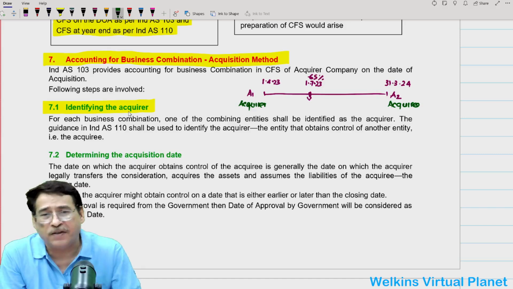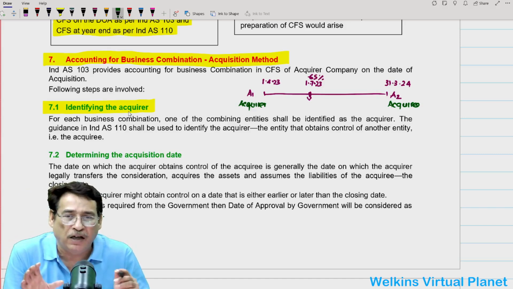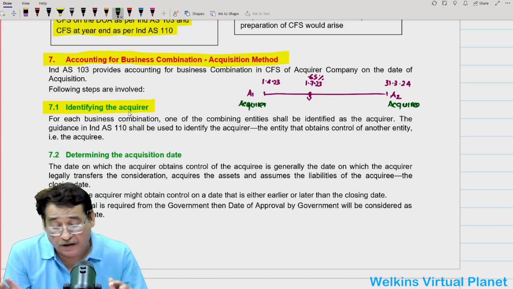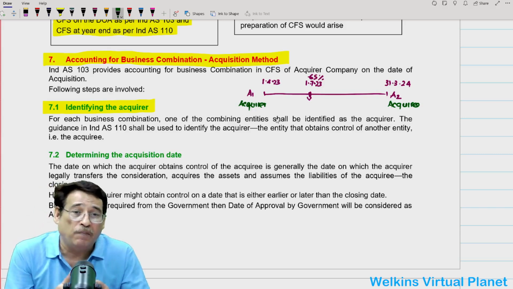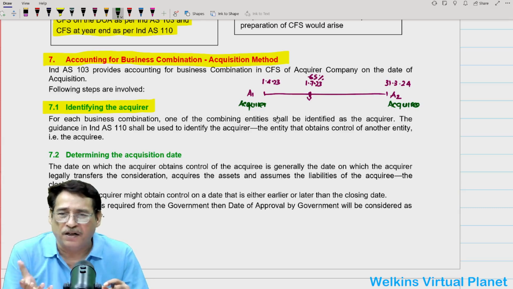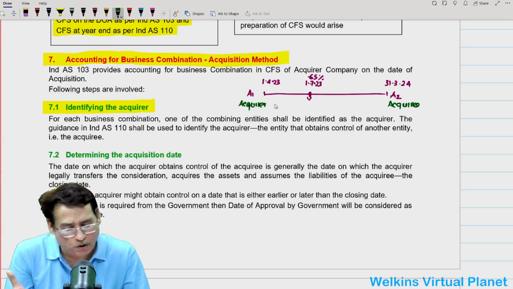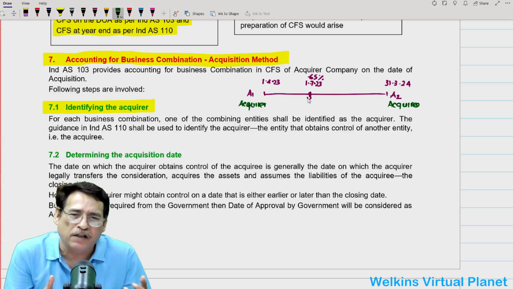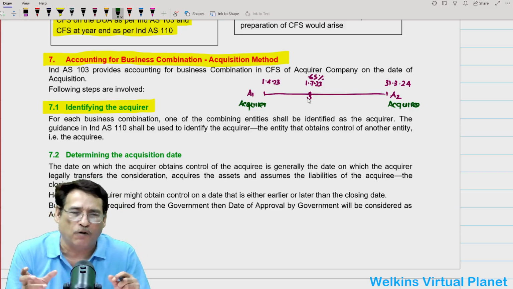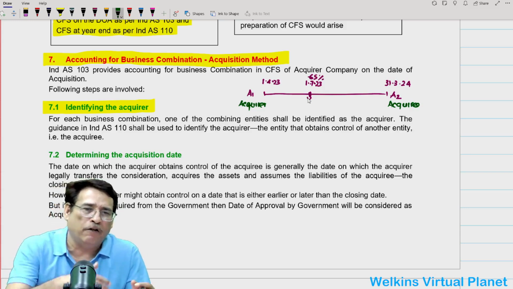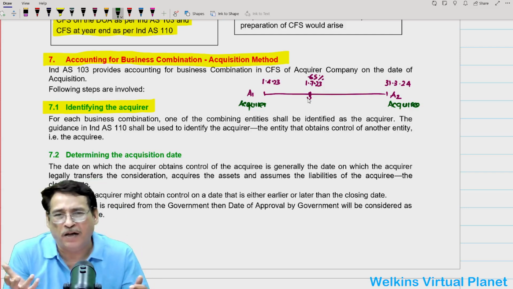Now, under the first step, we have written that for each business combination, correct? For each business combination, one of the combining entities shall be regarded as the acquirer and the other entity shall be regarded as the acquiree. This is what the standard says. The point is that, sir, it looks so simple. Why does the standard tell us that one entity should be regarded as acquirer and one as acquiree? It is quite simple. The entity which is getting the control of the other enterprise is the acquirer company.